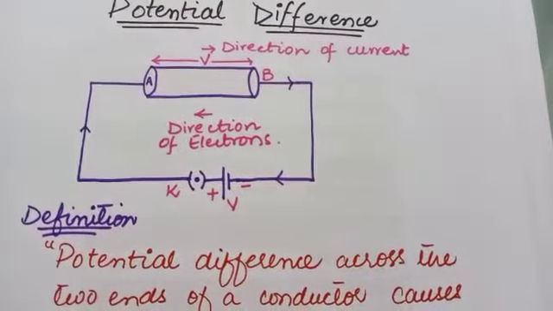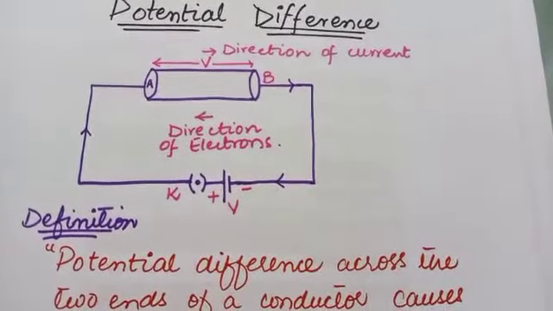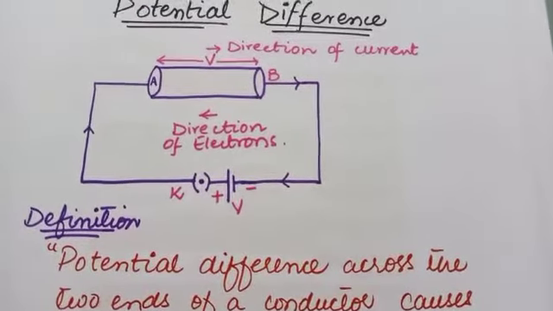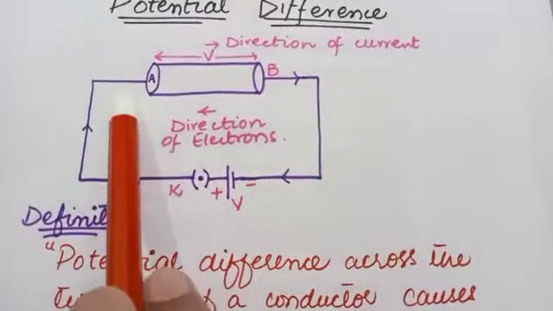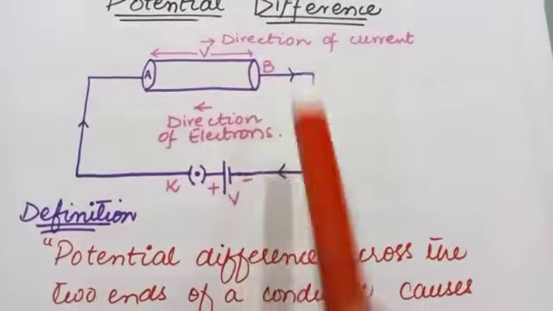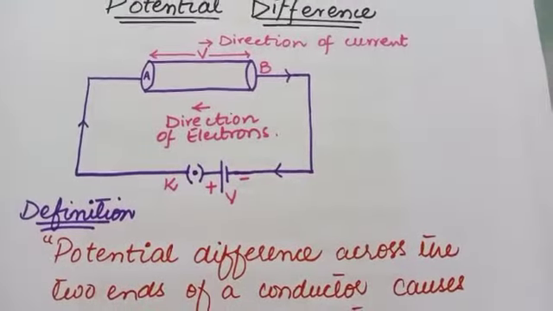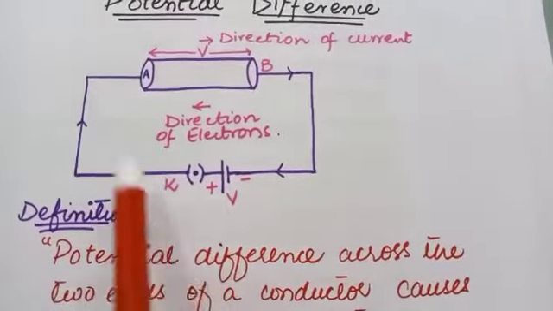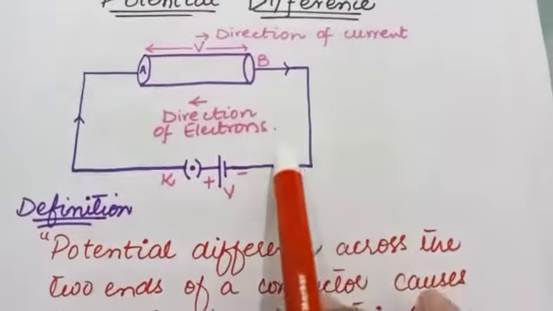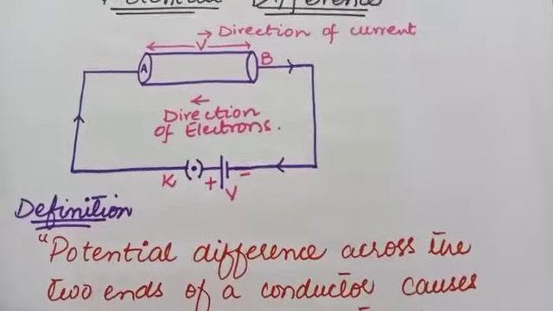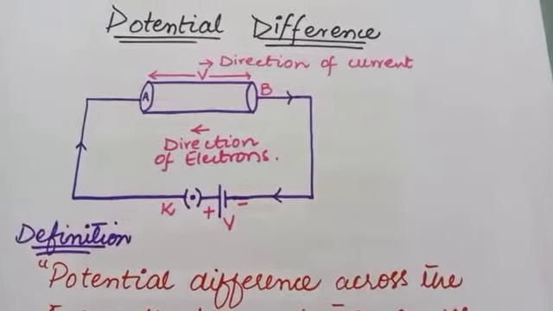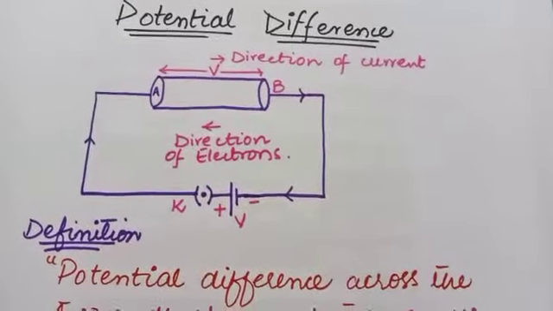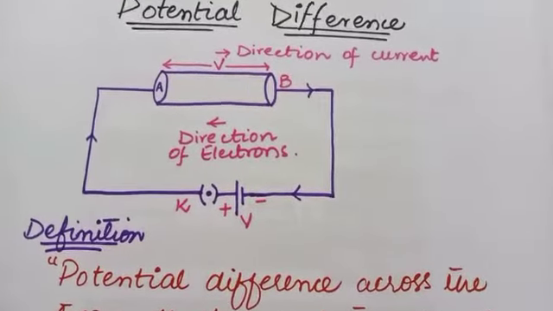In case of charges, the higher potential is the positive potential and the lower potential is the negative potential. There is a diagram where one end of a conductor is connected to the positive terminal and its other end is connected to the negative terminal. This is the positive terminal A and the negative terminal is connected with B. Then the potential at A, the positive potential, is higher potential and the negative potential is lower potential. This causes a potential difference between the two ends of the conductor. The flow of current continues as long as there is a potential difference.